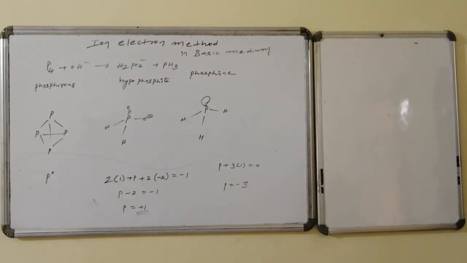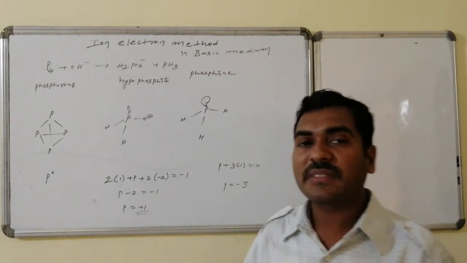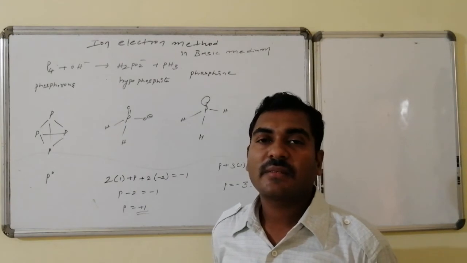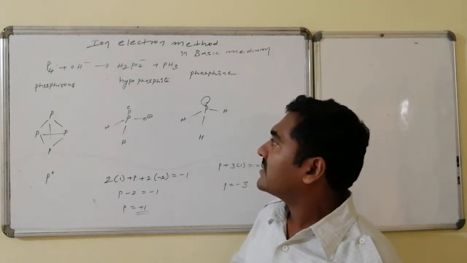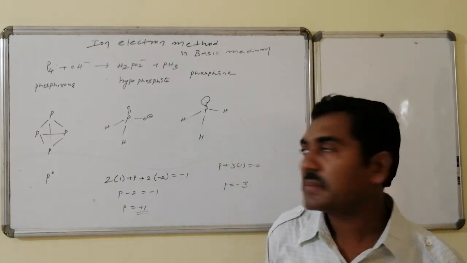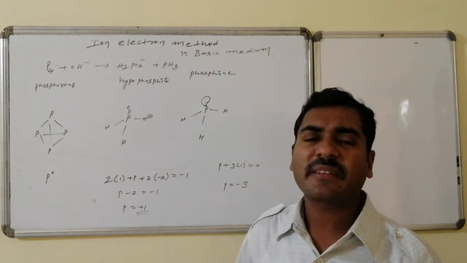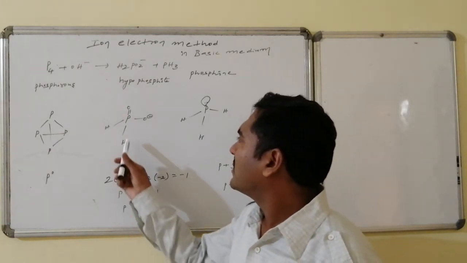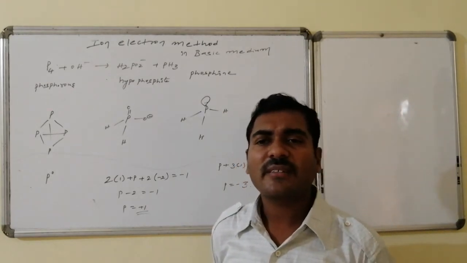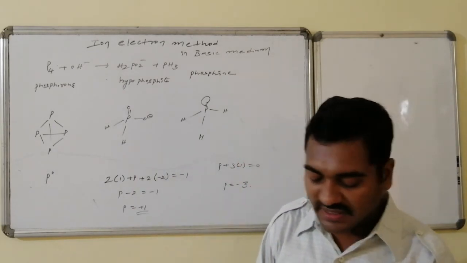The second method is the ion electron method of balancing in basic medium. One example is phosphorus, in the presence of base, being converted to dihydrogen hypophosphite followed by phosphine. The phosphorus is in the elemental form P4 with oxidation number 0, and the hypophosphite, that is sodium hypophosphite, has phosphorus connected with 2 hydrogens, 1 oxygen with a single bond and 1 oxygen with a double bond. Oxygen has 1 unit of negative charge because it has 3 lone pairs.